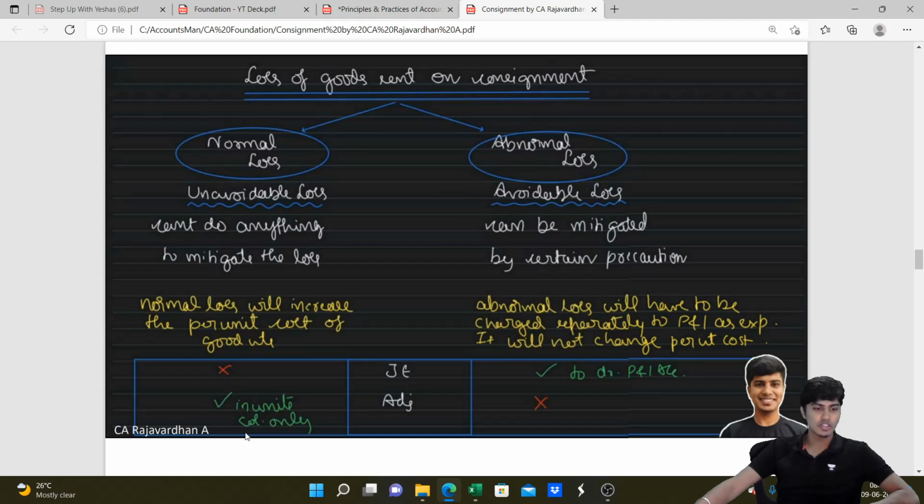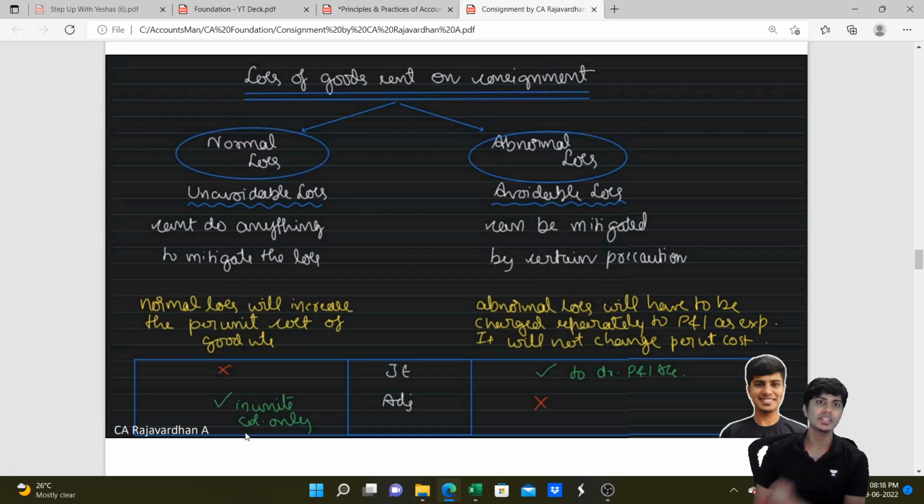Next thing is loss of goods sent on consignment. Whenever the goods are sent, goods can get lost in the process or at the godown. This loss is categorized into 2 categories: normal loss and abnormal loss. Normal loss is unavoidable loss, loss which cannot be avoided. It is inevitable no matter what you do. Abnormal loss is loss which can be controlled with proper measures.